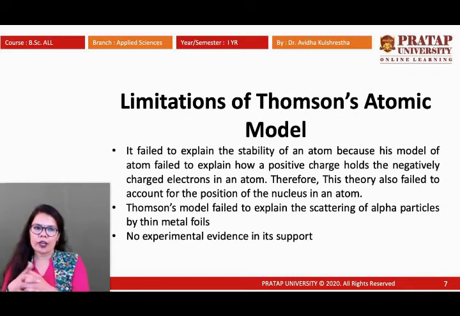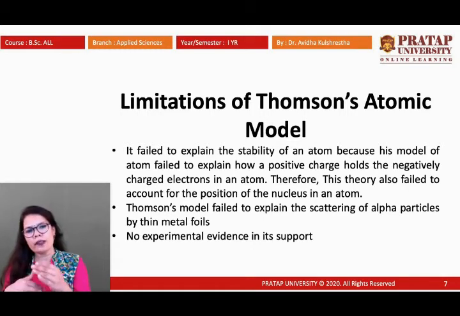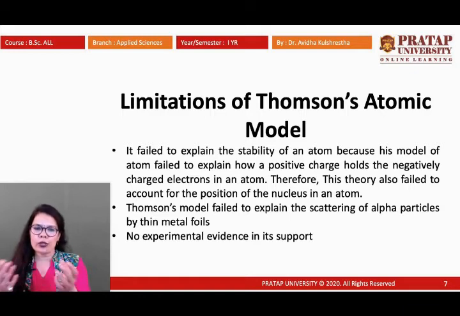Limitations of the Thomson atomic model. Some limitations came because it failed to explain the stability of an atom. His model failed to explain how the positive charge holds the negative charge, because electrons are not flowing or interacting with the positive charge particles, so how are they neutralizing each other? Therefore the theory also failed to account for the position of the nucleus in the atom. As per the Thomson atomic model, there was no nucleus; everywhere the charge should be equal.